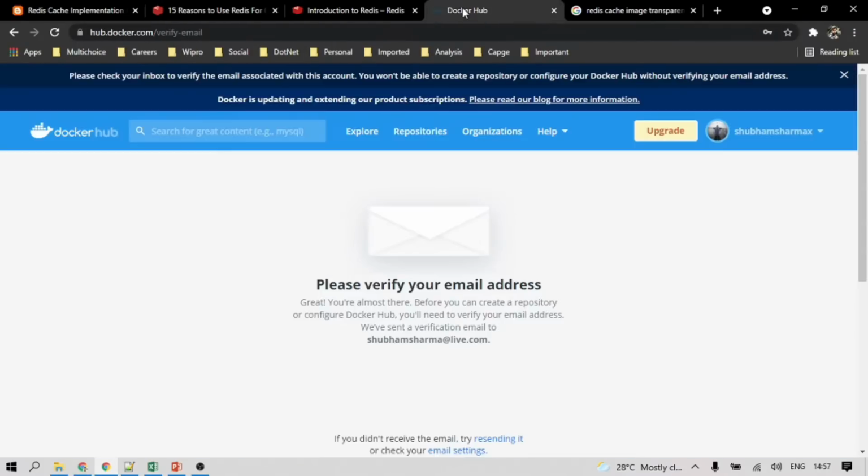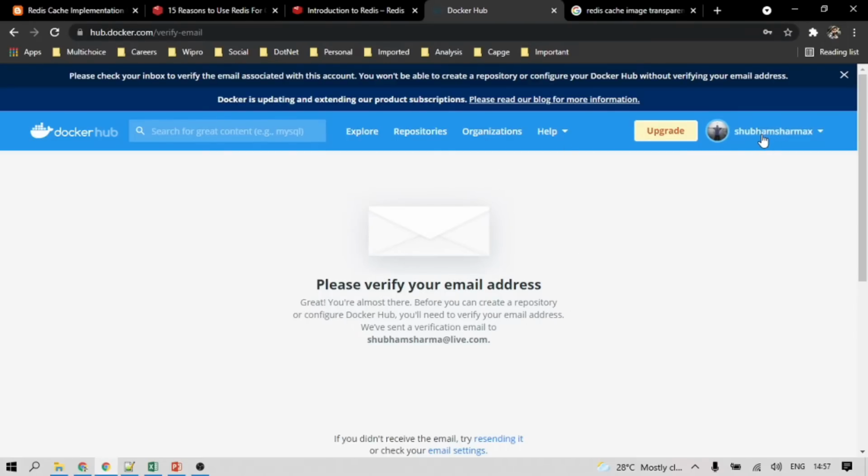I have the Docker home page open. If you don't have your profile created, you will get the sign up button here. Just click the sign up button and enter some details. After putting in the details, click submit, and afterwards you will be able to get your Docker ID.